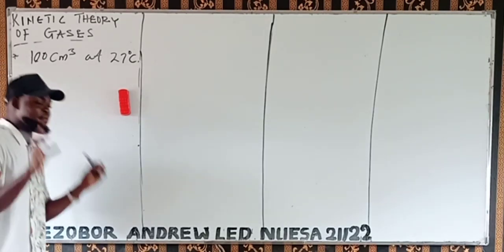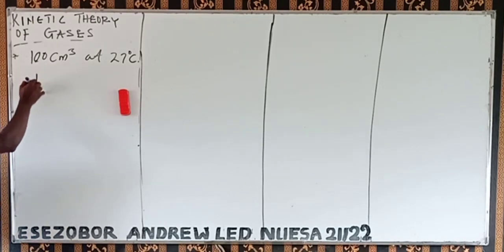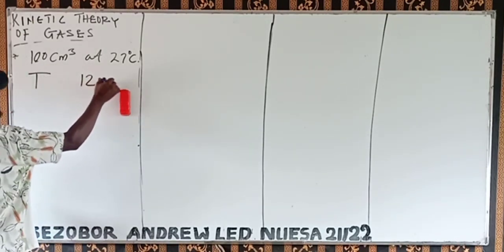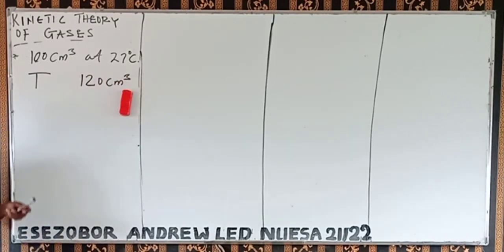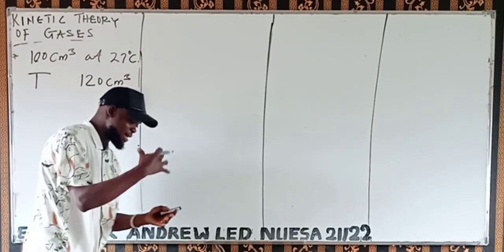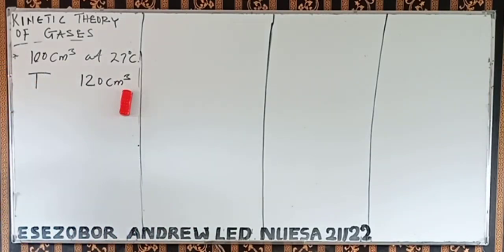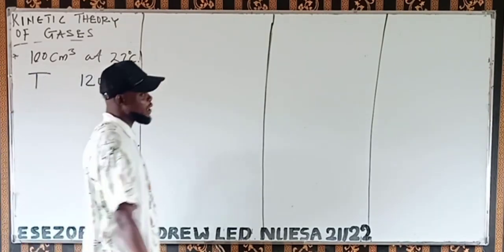If this gas is now heated to a temperature T and a volume of 120 cm3, calculate the value of T.